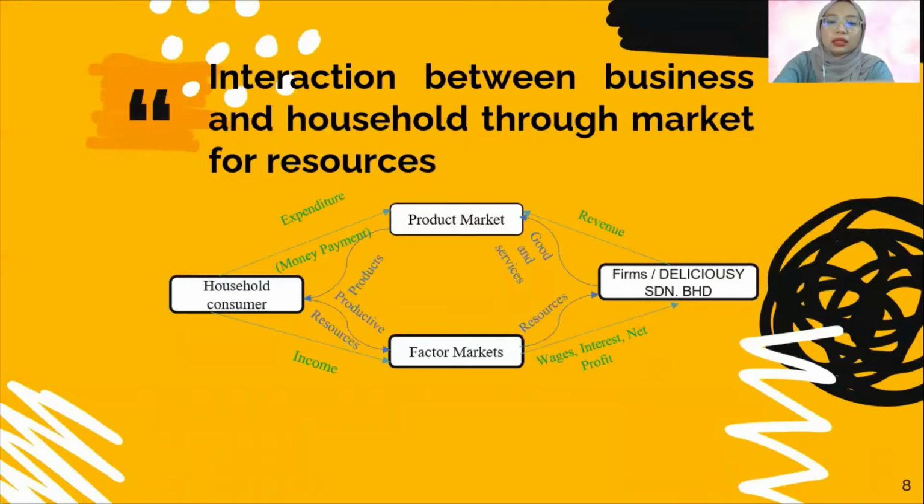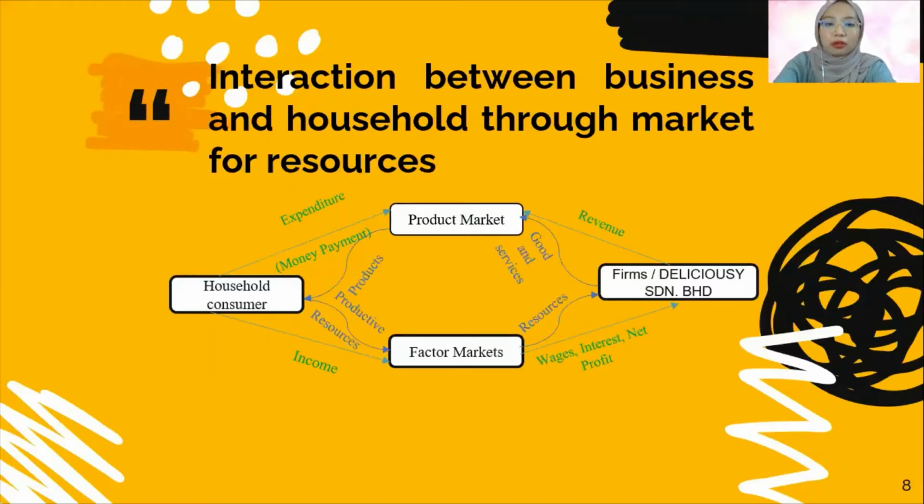In product markets, the households are usually the demanders, while the suppliers are usually the firms, or in here is Delicious India Berhad. From the perspective of the households or consumers, the consumption spending is the money that flows from the household consumer to Delicious India Berhad. The sales gained by the firm is the flow of products from Delicious India Berhad to the household which purchases the cookies.